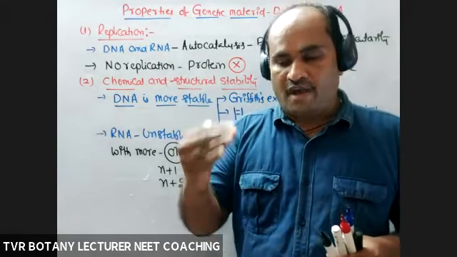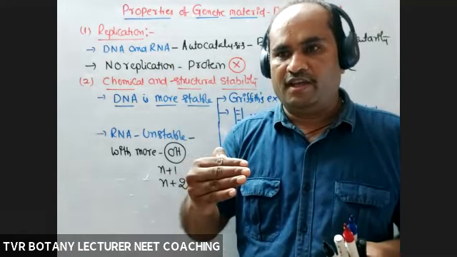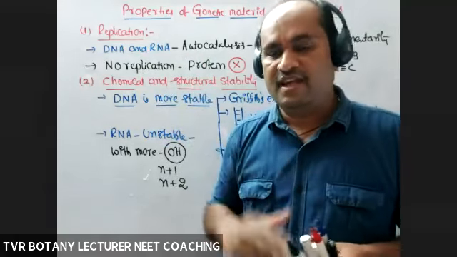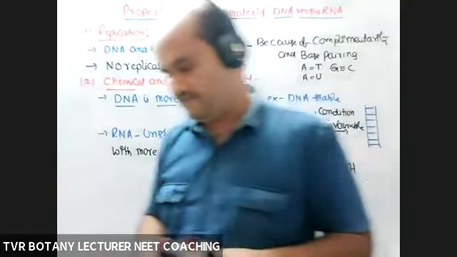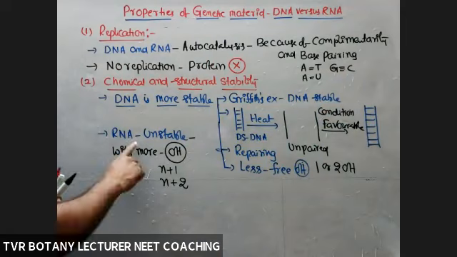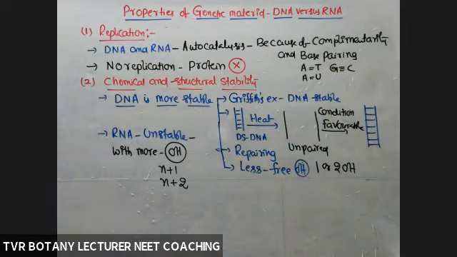So viruses which have an RNA molecule are able to mutate fast, with more rate of mutations and more variants possible. It is not easy to control that pathogen because of the change in genetic material. Okay, so the highest number of mutant varieties are possible in organisms which have RNA as genetic material. So according to the stability of a nucleic acid, definitely DNA is more stable, less liable, less reactive. Okay, is it clear?